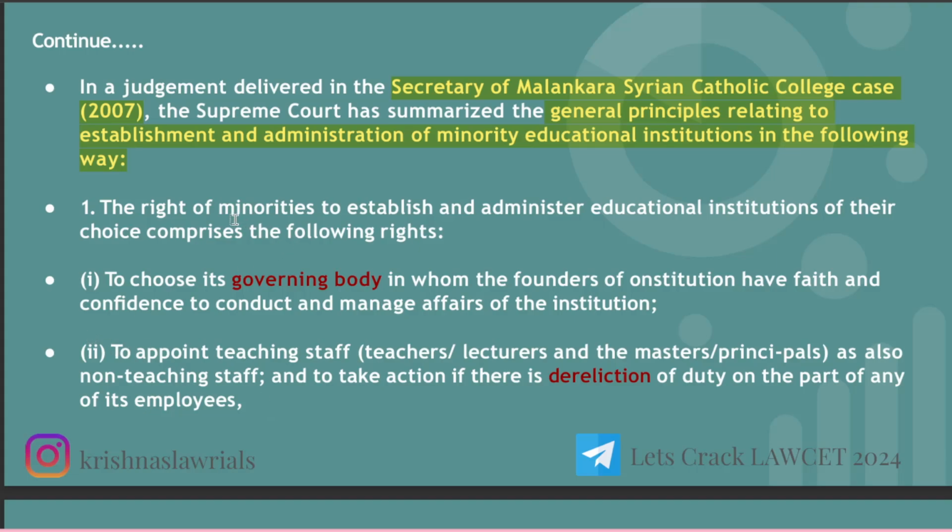In the Supreme Court judgment, they have mentioned that the right of minorities to establish and administer an educational institution of their choice comprises which rights? Number one is the right to choose its governing body, in whom the founder of an institution has faith and confidence, to conduct and manage the affairs of the institution. In essence, the first right is its governing body. The trust itself decides who will be the management, who will be the founder of the institution, who will be managing the day-to-day affairs.